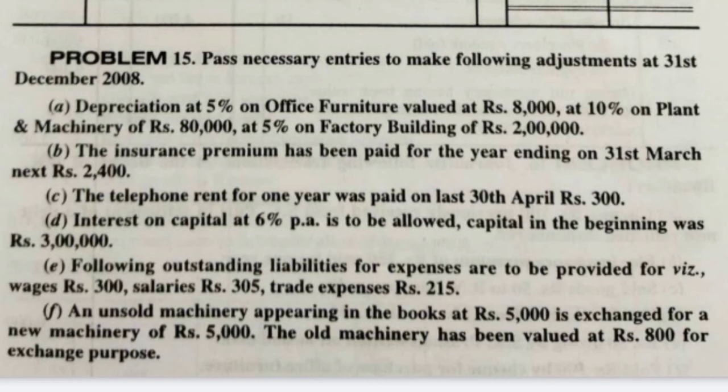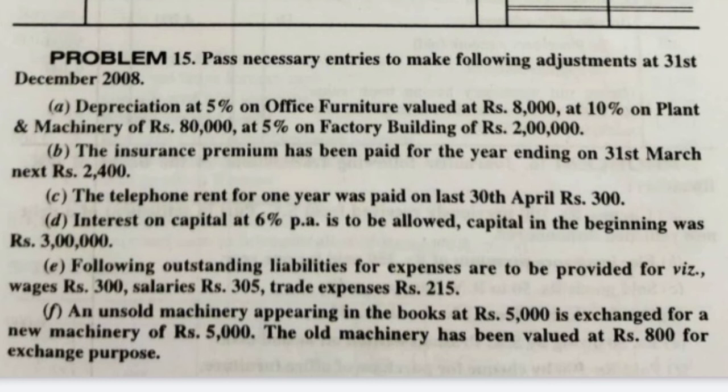Okay. Next, interest on capital at 6% per annum is to be allowed. Capital in the beginning was 3 lakhs. What is the interest? 3 lakhs into 6% per annum, that is 18,000. So we record a total of 18,000 being 6% interest on capital provided.